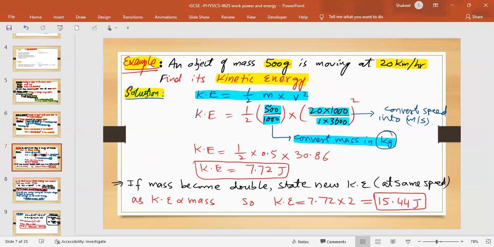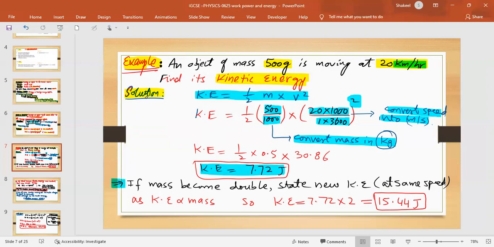Well, why are we doing that? In the question only 20 is there, but it's in kilometer per hour. So we have to use meter per second. Let's convert it into that. You multiply speed with 1,000 and divide it by 3,600 to convert it to meter per second. And don't forget to take its square. So when you solve it, you will get the kinetic energy, which is 7.72 joules.